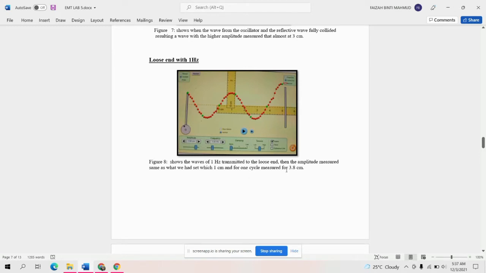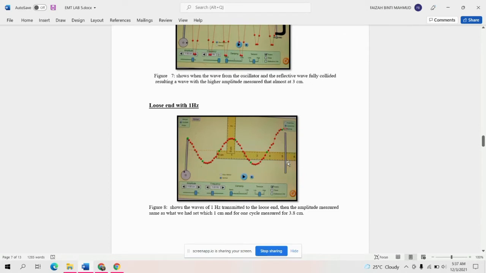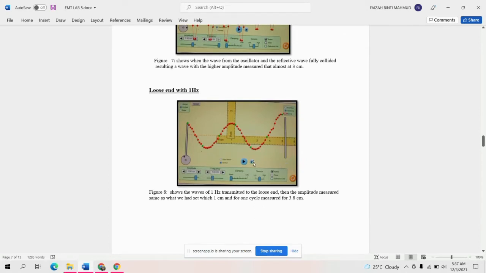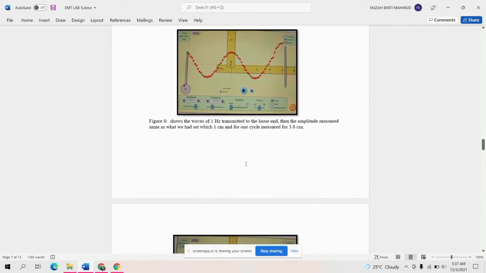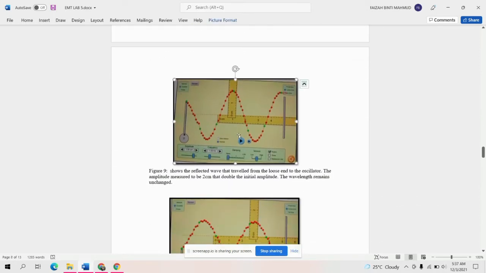The amplitude measured is the same as what we had set, which is 1 centimeter, and 1 cycle measures 3.8 centimeters. It's still the same as our fixed end. Next, let's look at the result we get from figure 9.